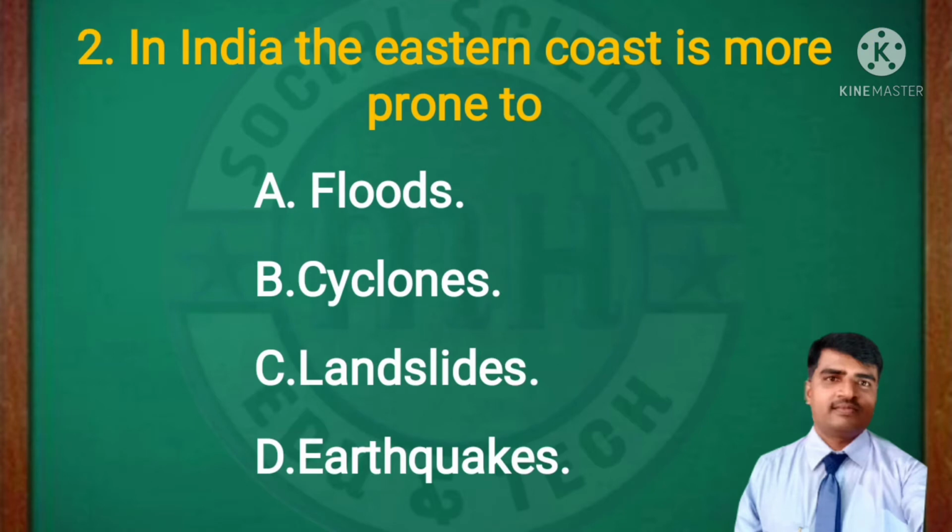And the second MCQ question. In India, the eastern coast is more prone to floods, cyclones, landslides, earthquakes. The eastern coastal plain lies in Tamil Nadu, Andhra Pradesh, Odisha, and West Bengal. So this part is considered the eastern coastal region. Most of the eastern coast is a flood prone region.